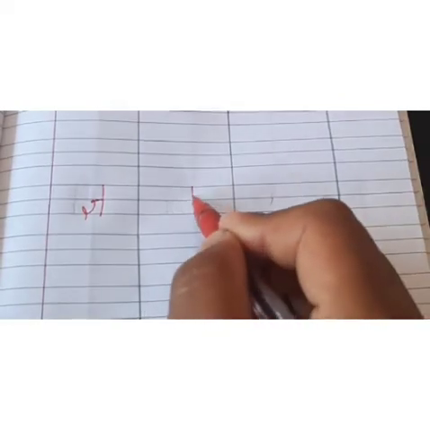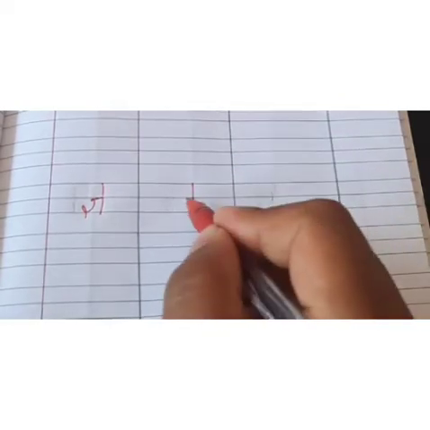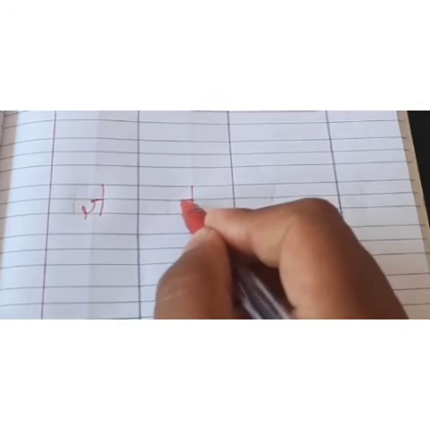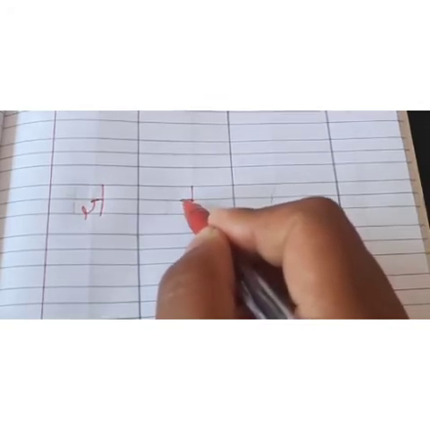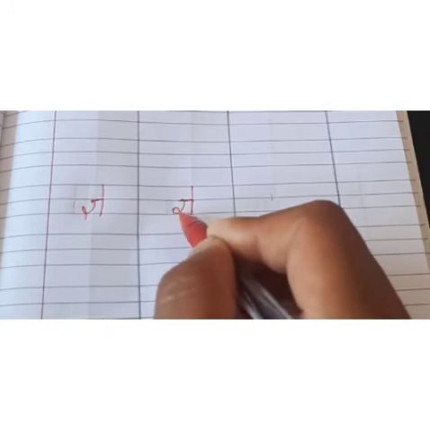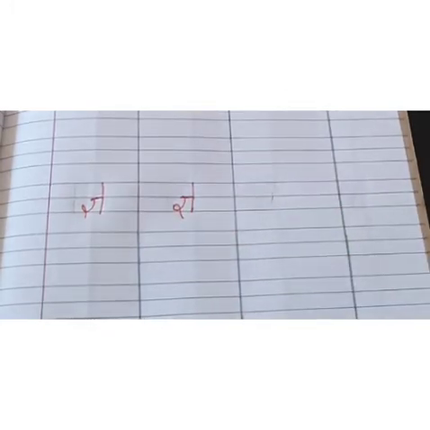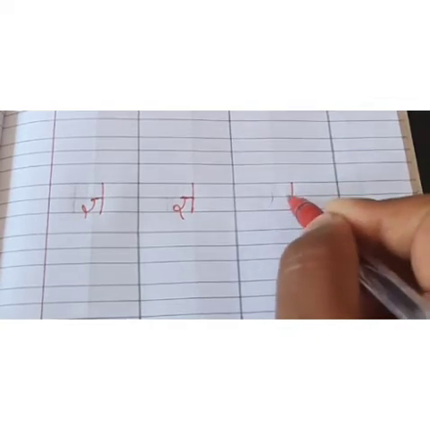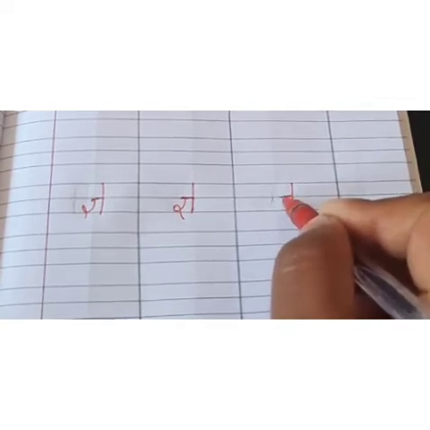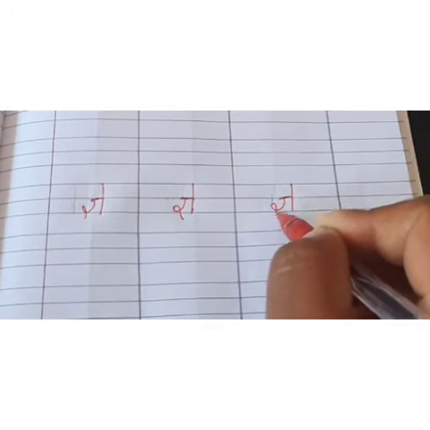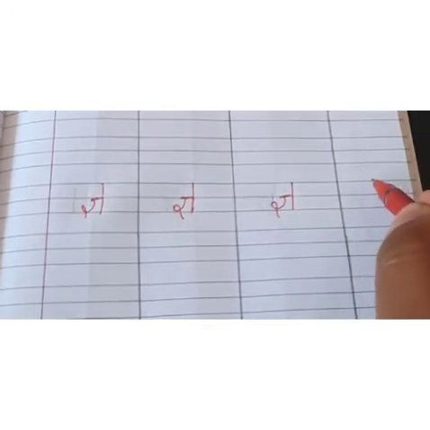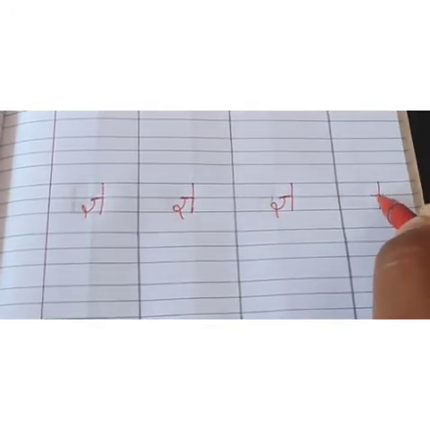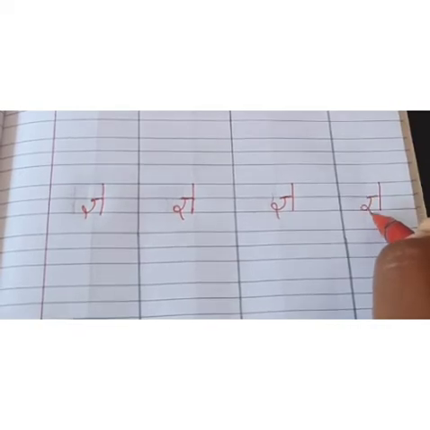Standing line, small sleeping line like this, and from here you will come down, a curve like two, to the downwards.